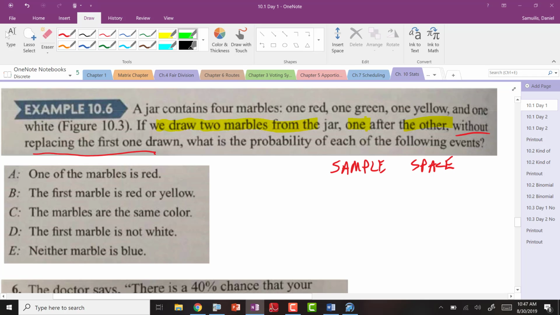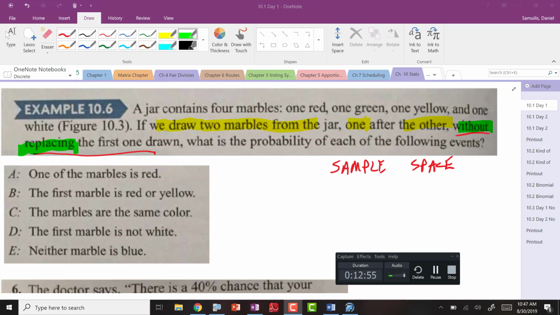Anyway, without replacing. So that means I'm going to pick the first marble, and then I'm going to put it in my pocket. Then I'm going to go back into the jar and pick a second marble. There's going to be a difference coming up. In some of them, you're going to pick, then you're going to throw it back in, shake it up, and then you're going to repick. And that's going to change your probabilities. All right. Press pause, and I'll pick on that student as far as getting the sample space.